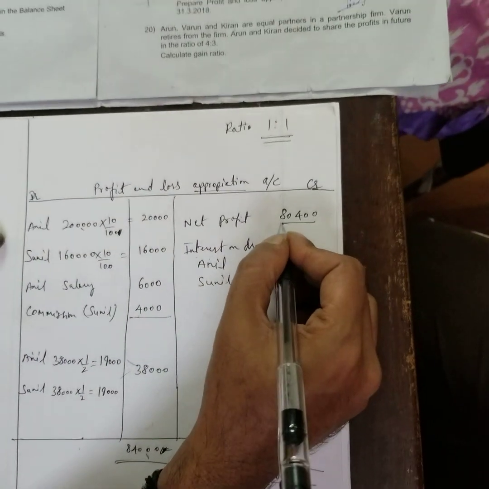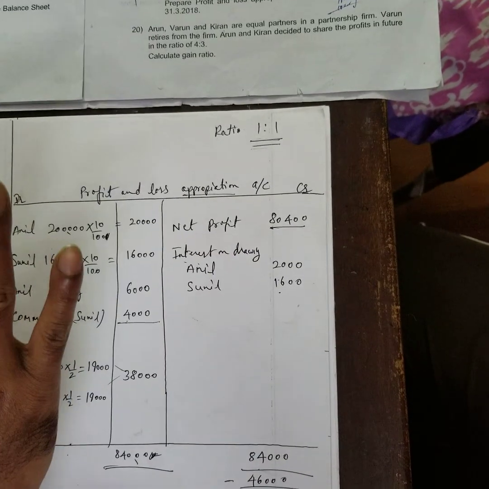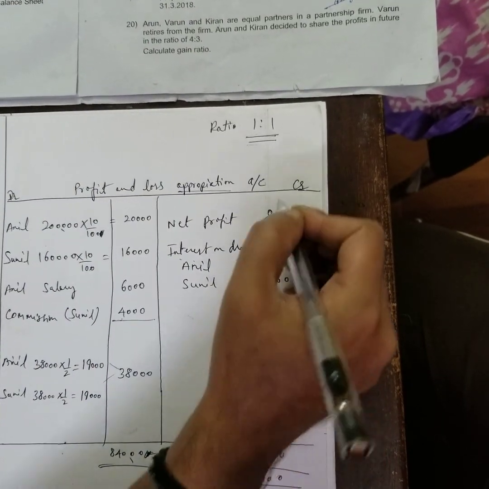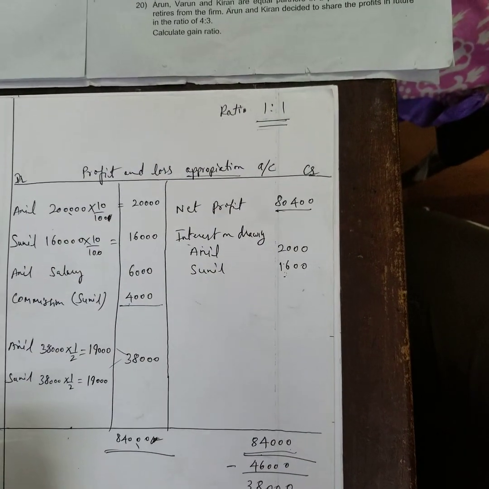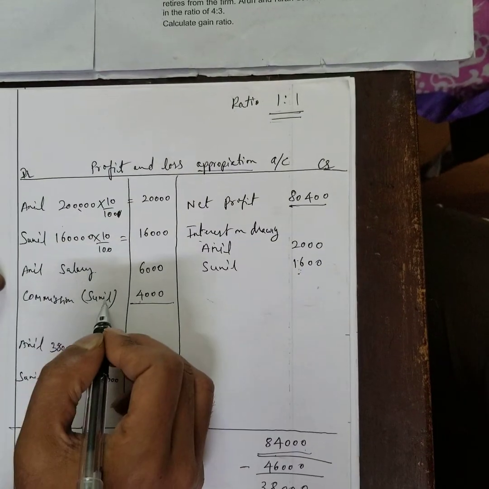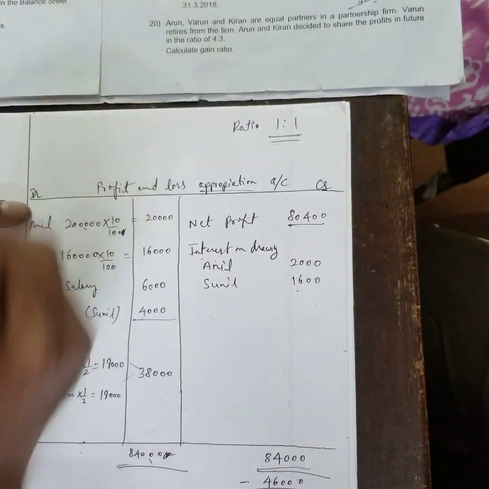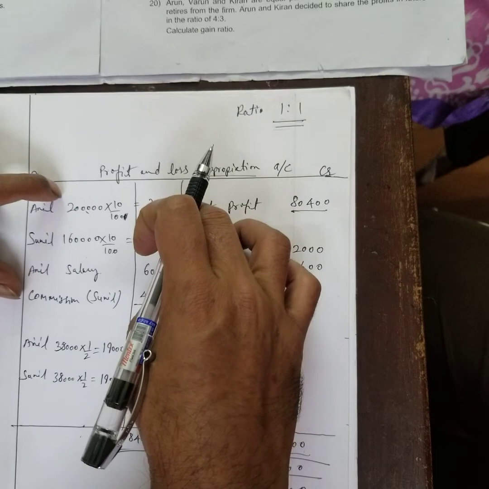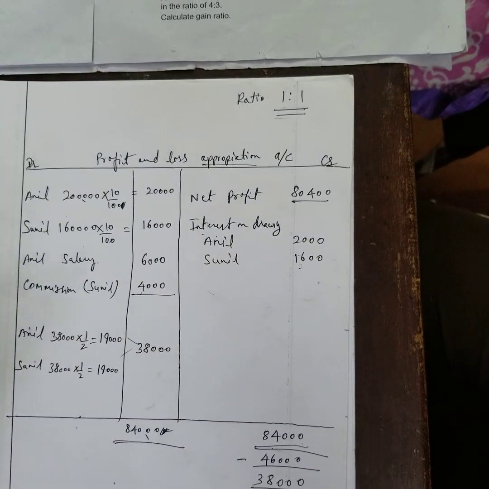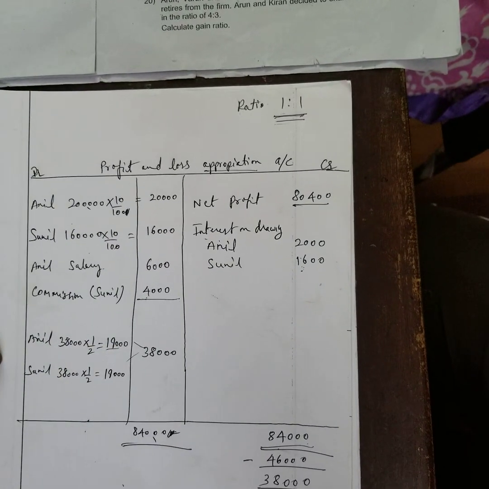The net profit plus any drawings, interest on drawings added up. Drawing is not given, okay. Any interest on drawings, if given, is added up; this is the credit side balance. This has to be distributed to the partners. First we'll give them the salary, and their commission if they work for the commission. Any interest on drawings, any interest on their capital, we'll give the interest to them. You subtract this, whatever remaining is there, that is the profit. That profit, according to the ratio, they'll share. This profit will go into their capital account, their personal account.